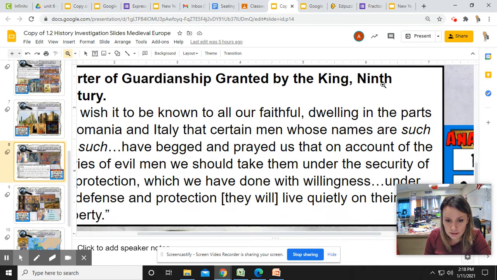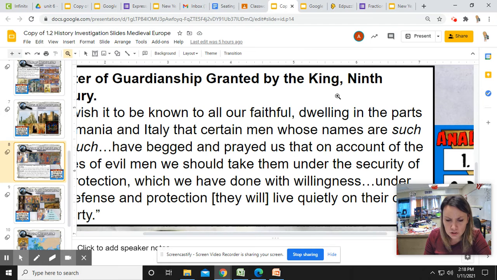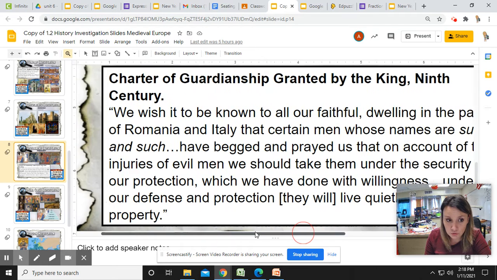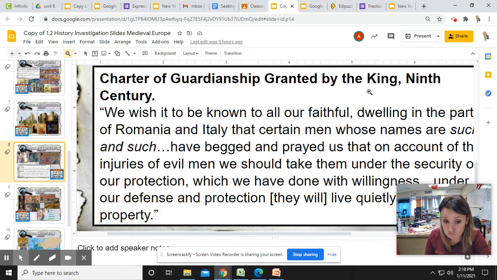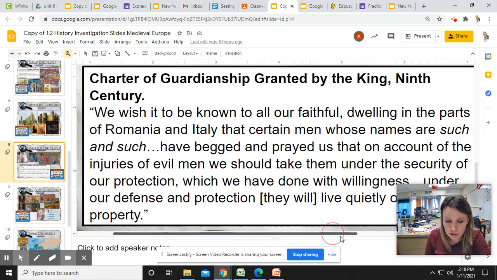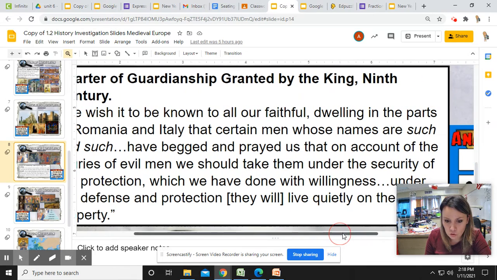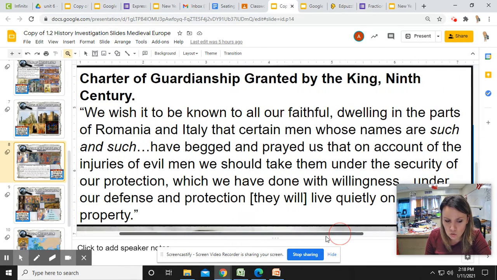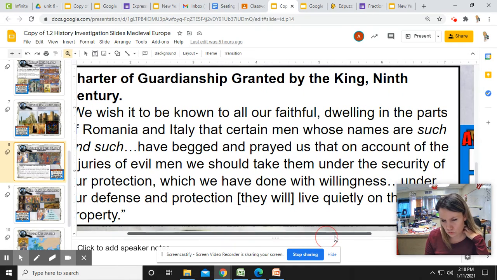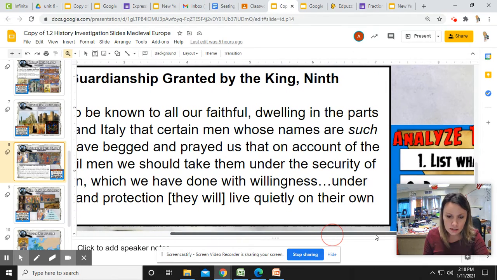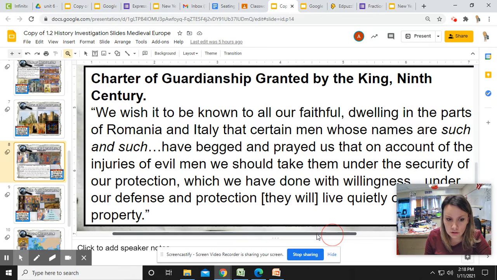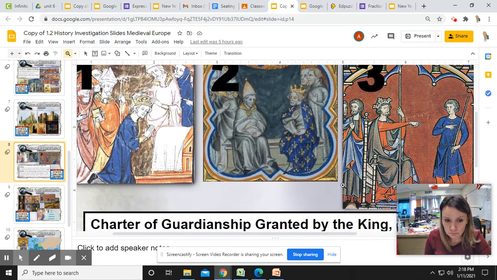You could read here about the kings. Notice, you don't even have to read it. You can just look for the words. We've got king. It talks about, under our defense and protection, they will live quietly on their own property. So under our defense and protection, who is our defense? Who's protecting? Who's defending? Will live quietly on their own property.